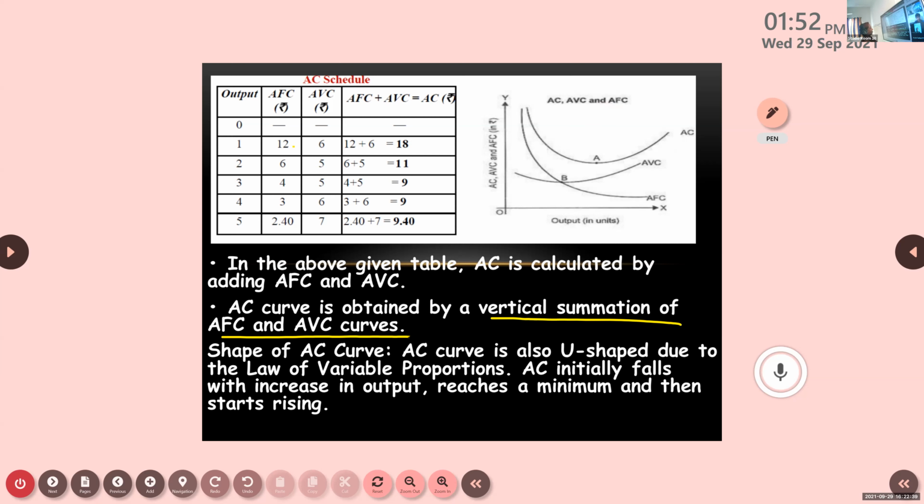Now just tell me, where are we marking AFC? On which line? Vertical, on OY you are telling. AFC, average fixed cost, where are we marking?